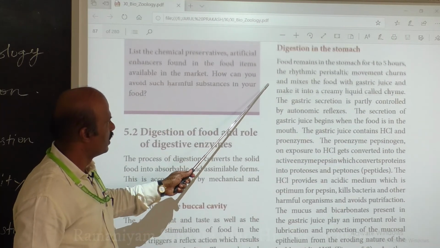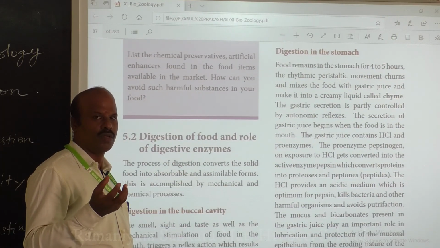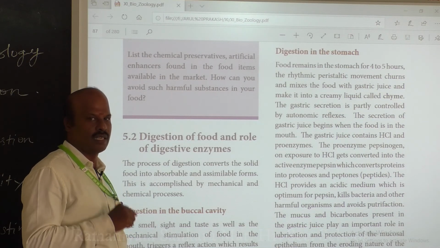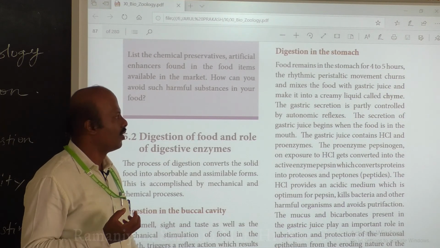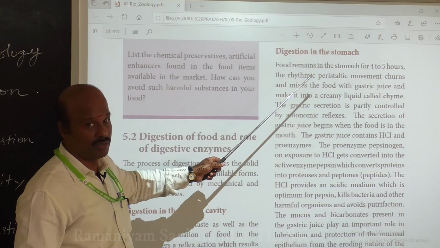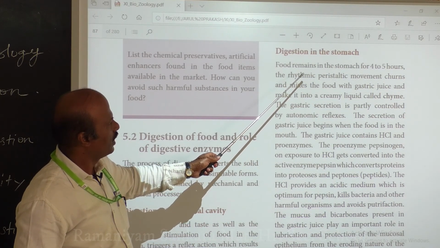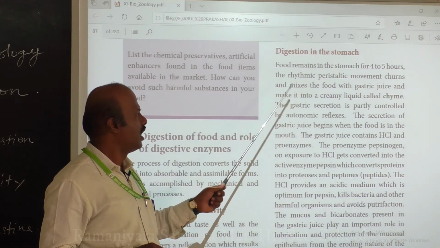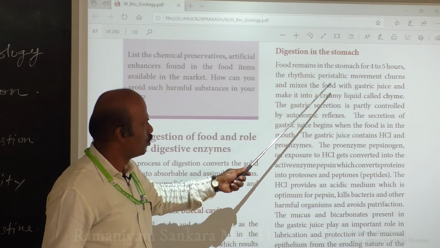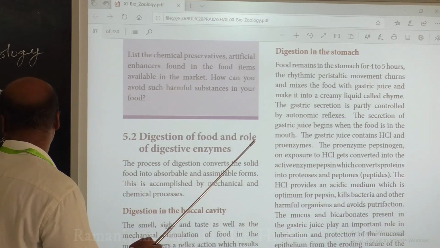Next we'll move on to the digestion in the stomach. So now the bolus passes into the stomach, and it is a small solid substance. Now what is happening to the bolus in the stomach? Food remains in the stomach for about 4 to 5 hours, and because of the rhythmic peristaltic movement, it mixes the food with the gastric juices.